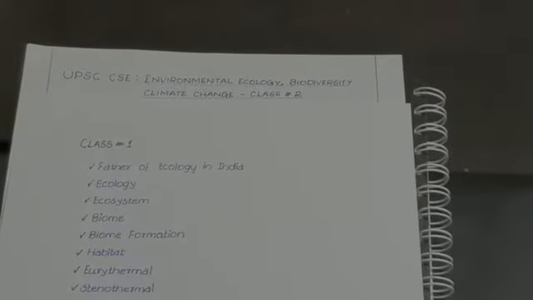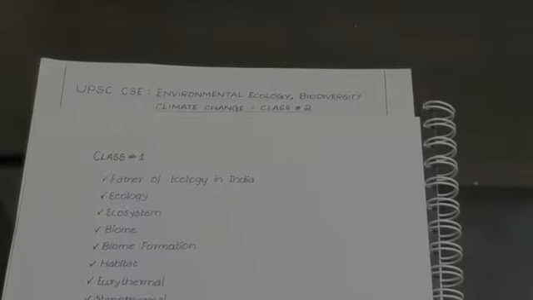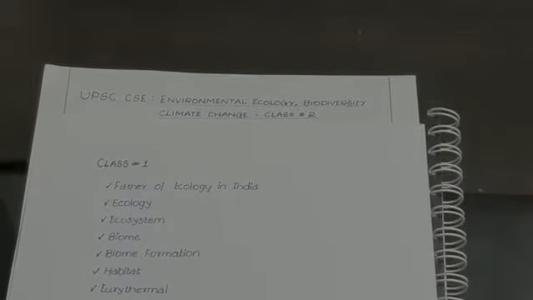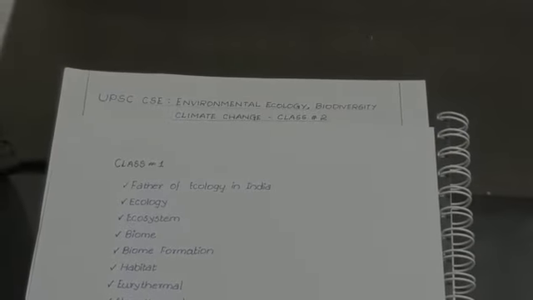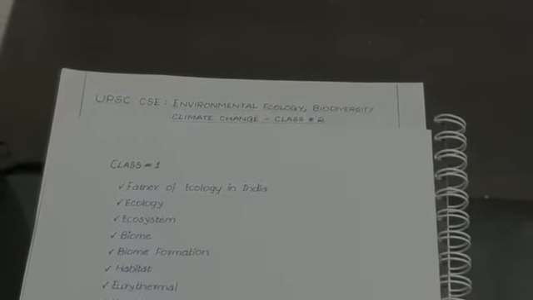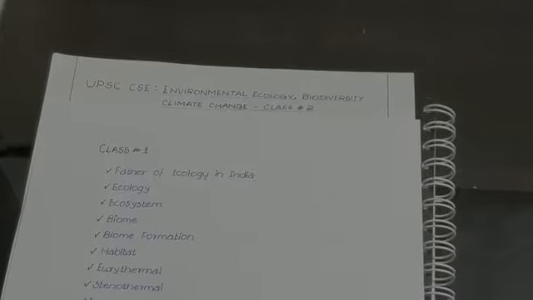This video is of class 2 of environmental ecology, biodiversity and climate change. Before going to class 2, let us recall what exactly we discussed in class 1.